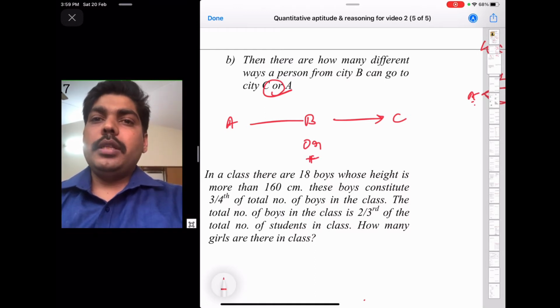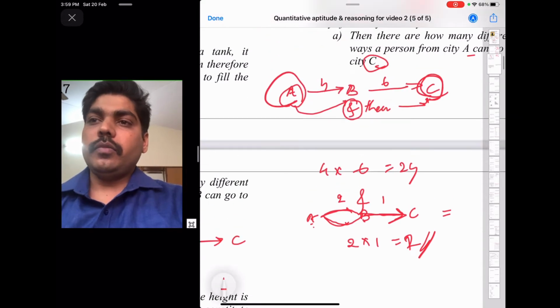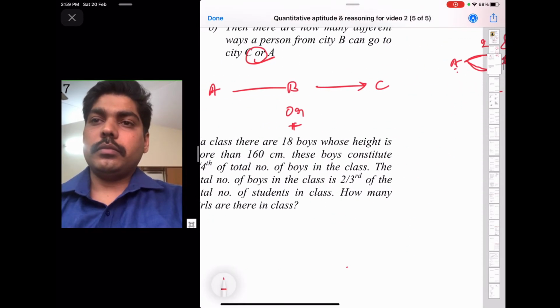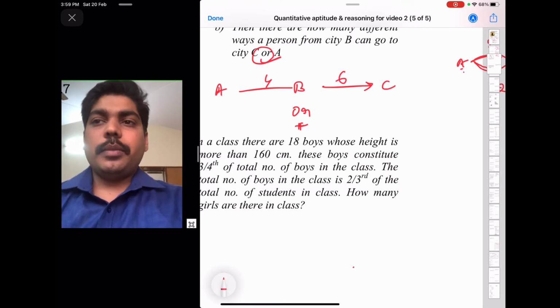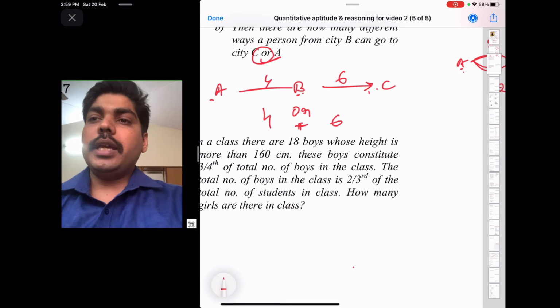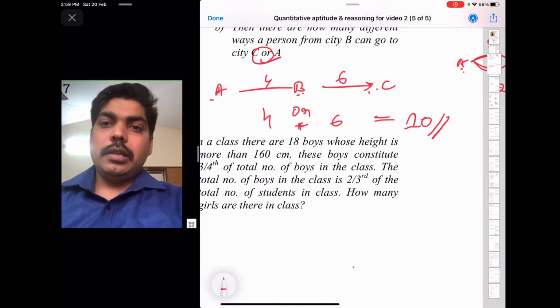So A to B there are four ways, B to C there are 6 ways. That means B to A he can go by 4 different ways, and B to C he can go by 6 different ways. So to cities A and C he can go by a total of 10 different ways.